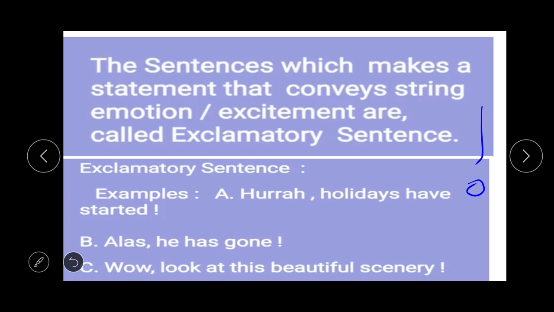So students, with it we have finished our revision on sentences, and I hope that you all have well understood this and you have no doubts regarding these topics that we have discussed today. But student, still if you have any kind of doubts here, you may ask me in the comment section below.